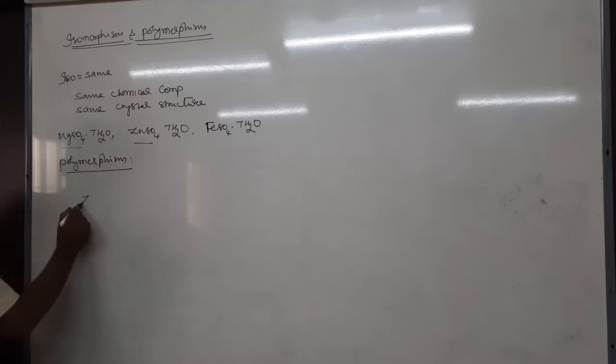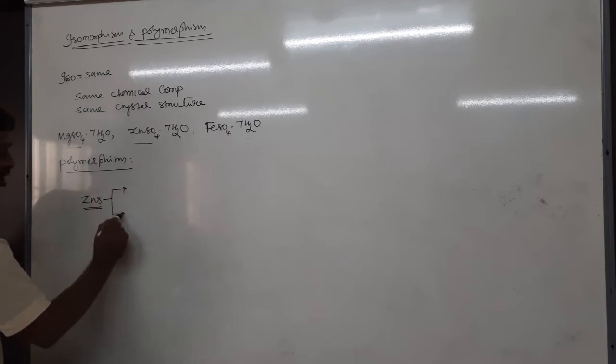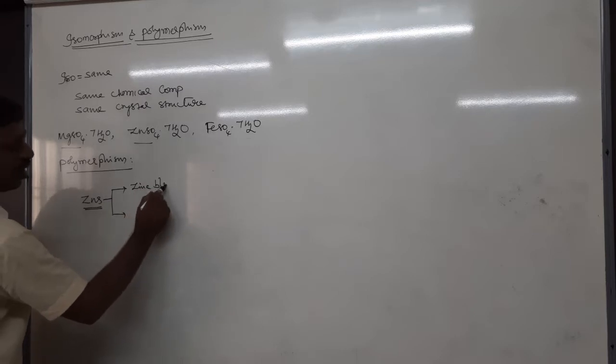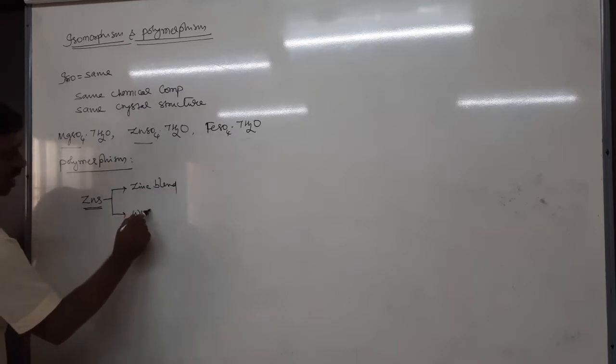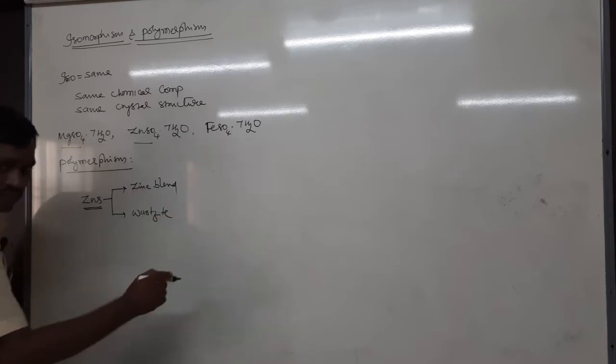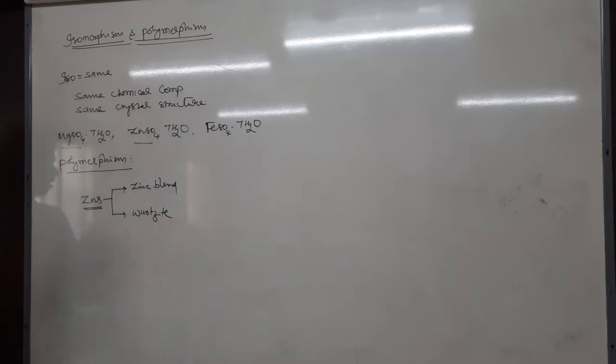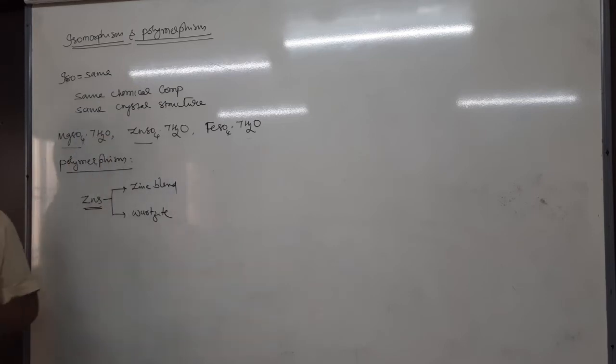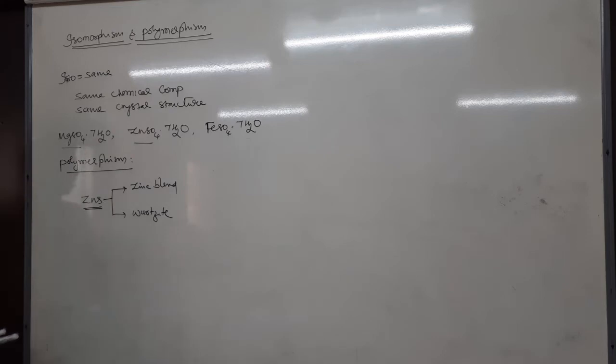For example, ZnS we have taken, zinc sulfide. Zinc sulfide is a compound which has two types of crystal structure. What are those? One is zinc blende, which we are going to study today, and one more is wurtzite. So zinc blende and wurtzite are the different crystal structures of the what? Zinc sulfide. Therefore it is the property of existence of the same compound in two or more crystal structures. Then they are called what? Polymorphism. The best example, in our syllabus, we have only zinc sulfide, right?